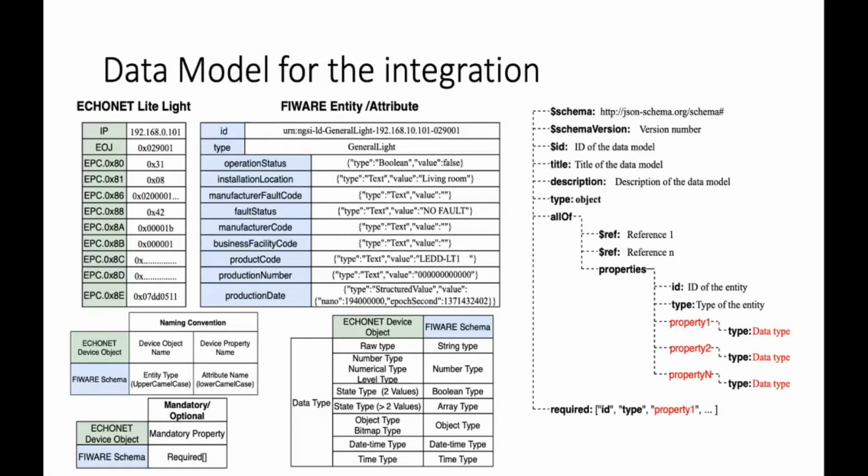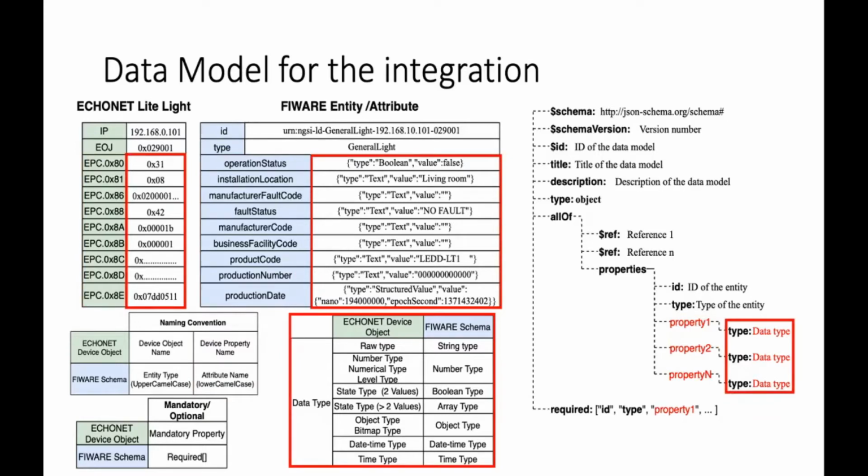The data model is the first part of the integration. To create a data model, a mapping from the ECHONET device object specifications to NGSI is implemented. This means each device is mapped into an entity as follows. ECHONET device object names are mapped into entity types after converting into an upper camel case string. Each device property name is mapped into an attribute after converting to a lower camel case string.